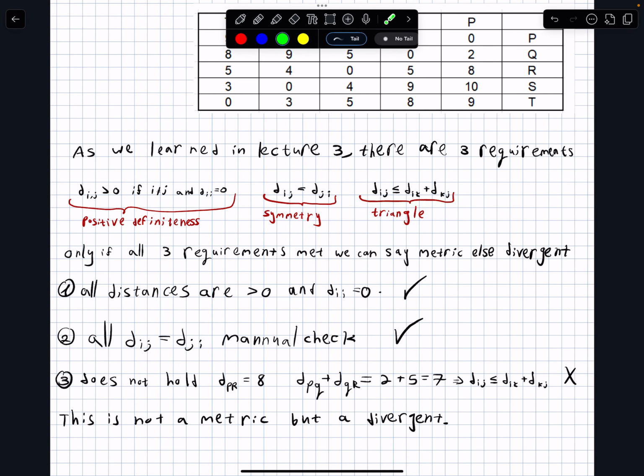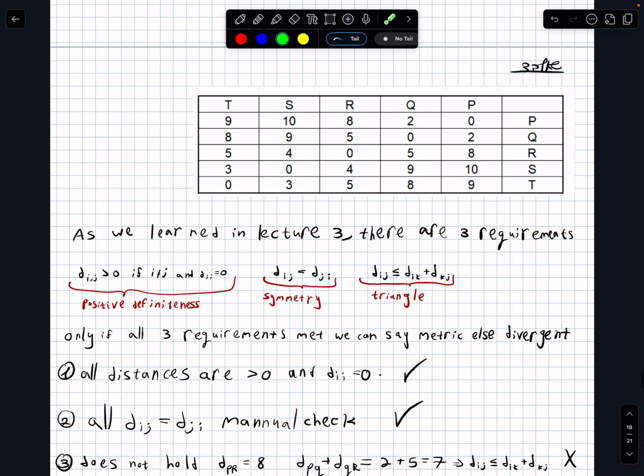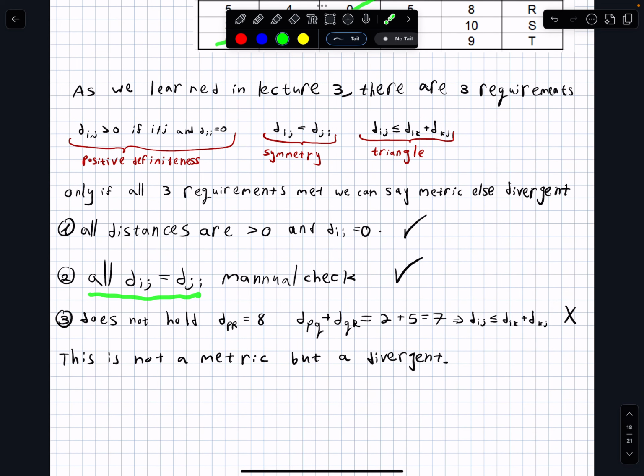Now, for all the distances being bigger than 0, it's pretty easy to see, and the diagonal is 0. All Dij and Dji are equal to each other. I did a manual check. I also did one in Python, so please send me a comment and I will send you the link.